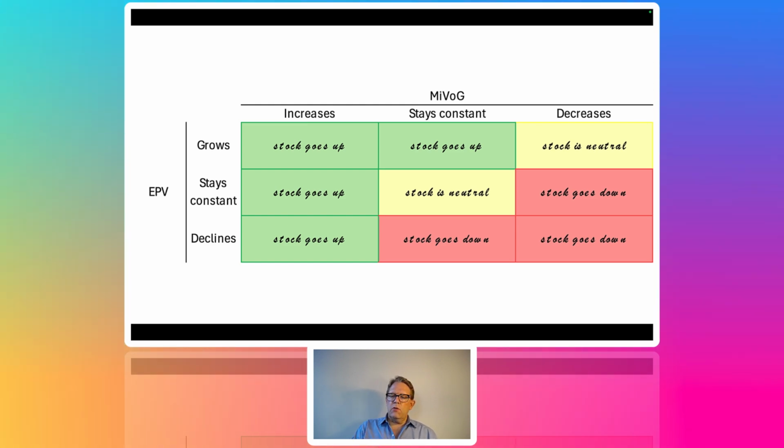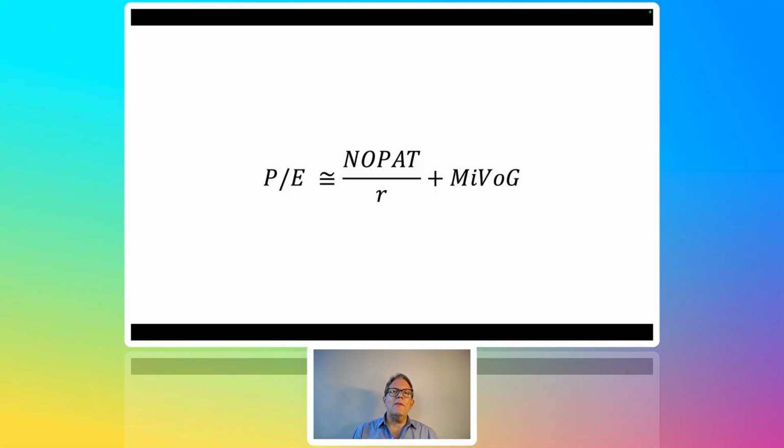Yellow is neutral. So if that's true, then PE is essentially NOPAT capitalized, earnings power value, plus market implied value of growth. So now we've come all the way back full circle, where we take the original market implied value of growth equation, the market implied value of growth model, and translate it to PEs. Now I say PE is relatively equivalent for really two reasons. One, NOPAT is not earnings. It's a cleaned up earnings, and PEs are often talked about versus earnings, price to earnings, accounting earnings. So there has to be a little bit of an adjustment there. Maps perfectly. I just think PEs can be very polluted.